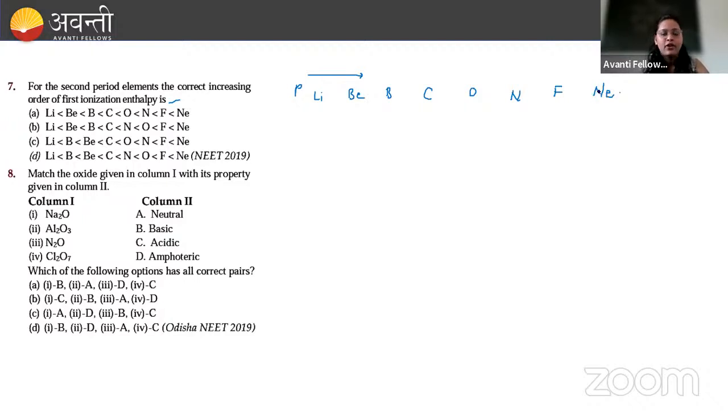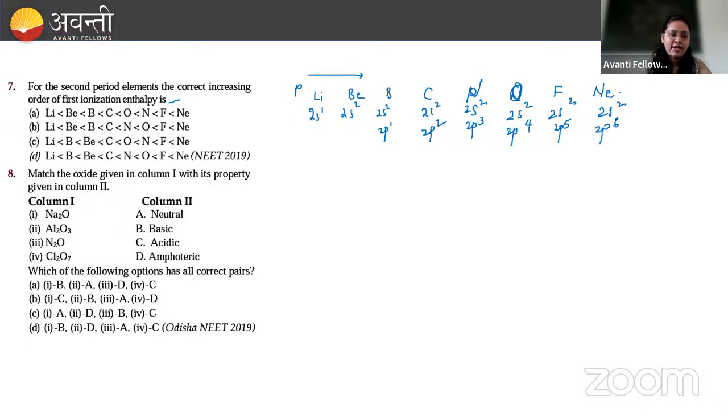What is happening here? When you see the electronic configuration of each and every element, you can see that here 1s1, 2s1, sorry, here is 2s2, here 2s2 and then 2p1, here 2s2, then 2p2, here 2s2, 2p3, here nitrogen will come first and then oxygen, then 2s2, 2p4, here 2s2, 2p5 and here 2s2, 2p6. Right, everyone? We know this electronic configuration.